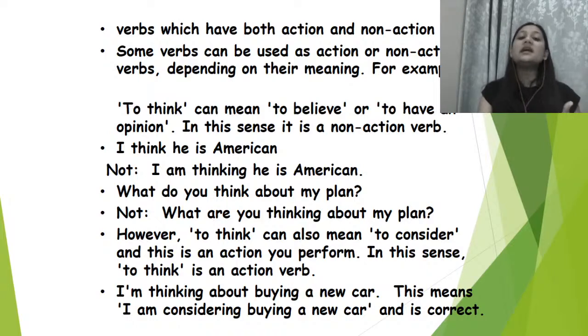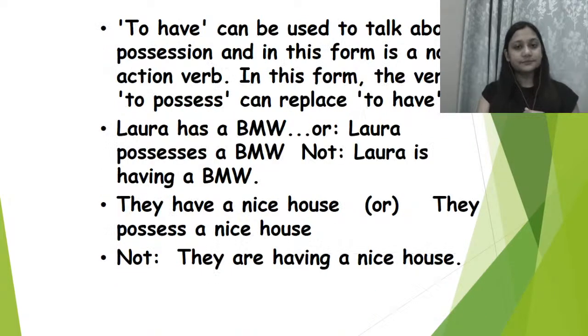I am thinking about buying a car, right? It's very simple. अगर आप वहां पे thinking की जगह पे considering use कर सकते हैं, so that way you can use think as an action verb, right? You are planning, you are thinking to buy a new car. So I am thinking about buying a new car.